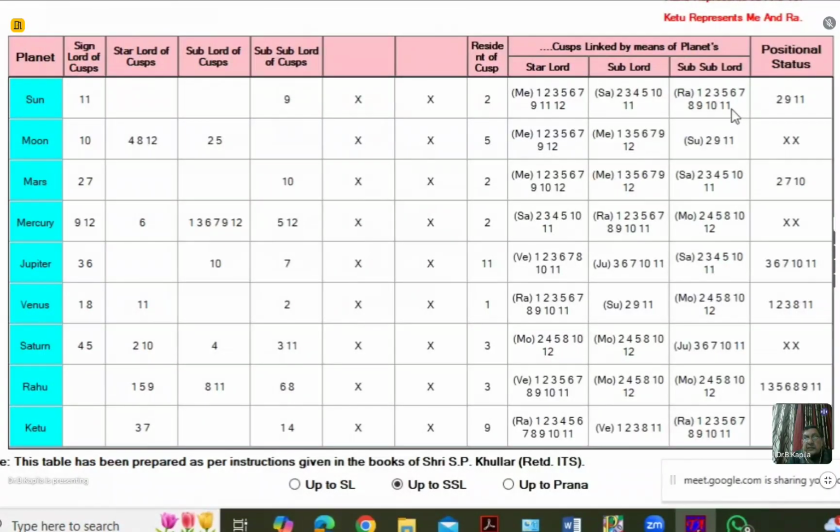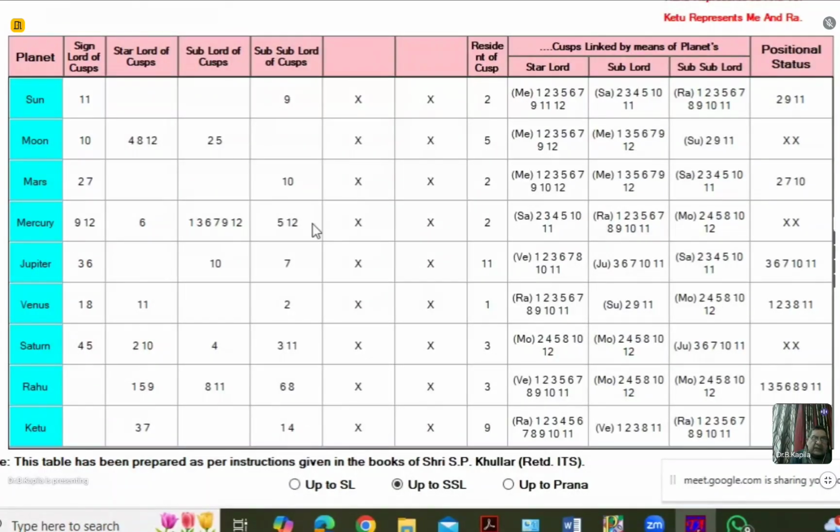So 6 is appearing in Sun, appearing in Moon, appearing in Mars, appearing in Mercury, then it is appearing in Saturn, and it is appearing in Ketu. So majority of the planets have got 6 appearing at the sub-level, which is again giving me an idea that the marriage of this person will be a late marriage.